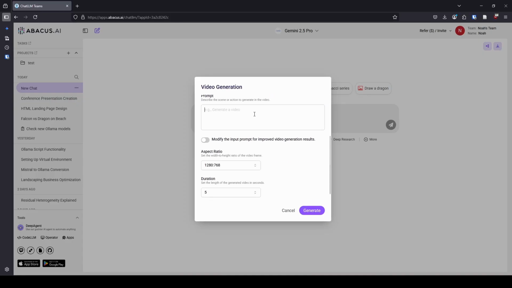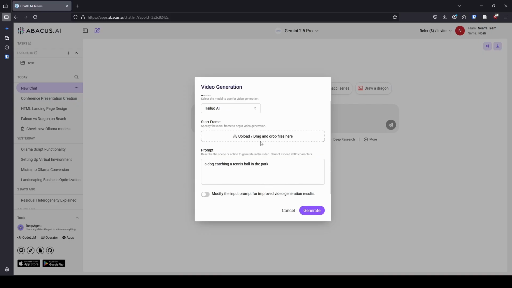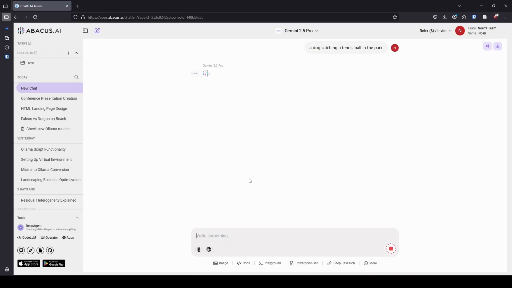I don't think I've ever used Runway before. A dog catching a tennis ball in the park. Aspect ratio, we're going to do a smaller, yeah, that's fine. I like wider ones. And then in terms of duration, we can say 5 seconds, that's fine. Let's generate. Ah, the file is mandatory. Okay, some of these do not have a mandatory file. I just don't remember which one. So let's try this one and see if it works. Yeah, this one will work.